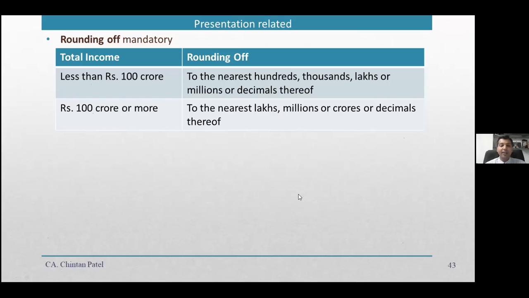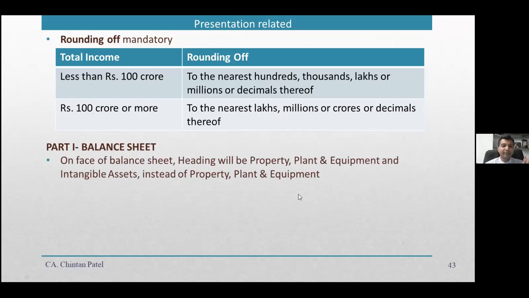In case total income is less than 100 crore, then the rounding off is to the nearest hundreds, thousands, lakhs or millions or decimal thereof. And if it is 100 crore or more, then it is to the nearest lakhs, millions or crores or decimal thereof. So that is one very important change as far as rounding is concerned.